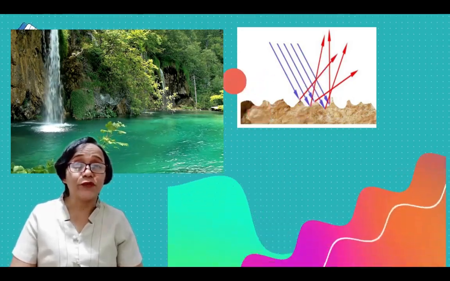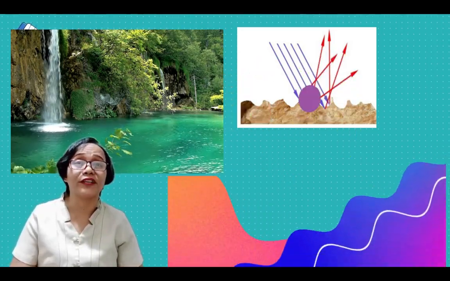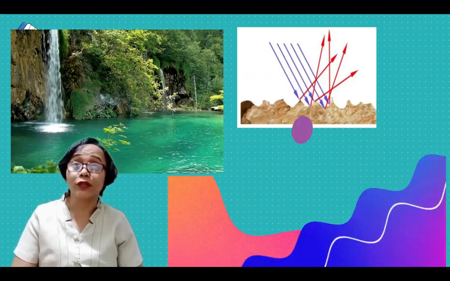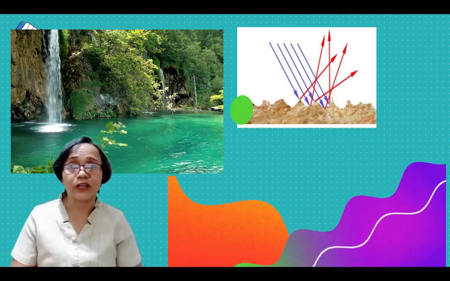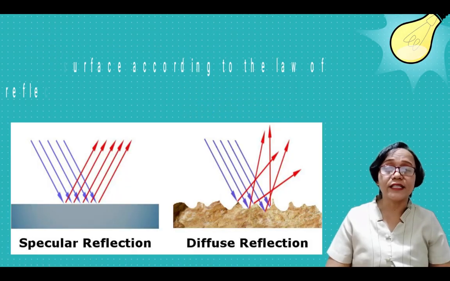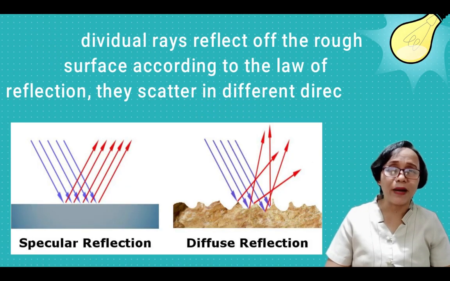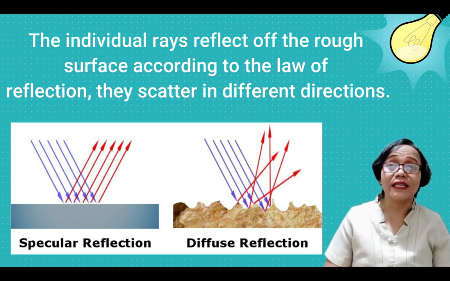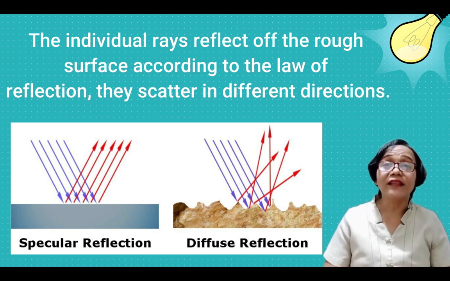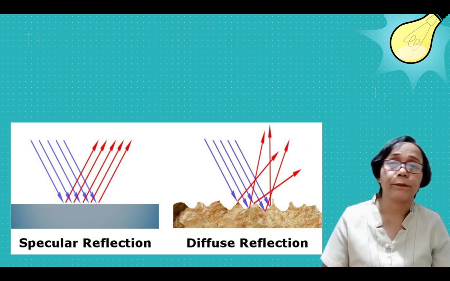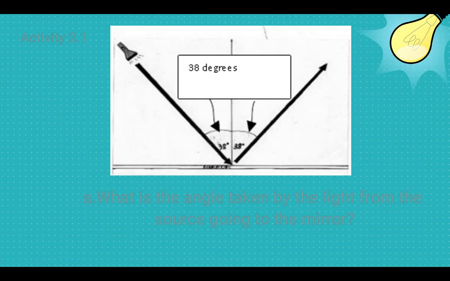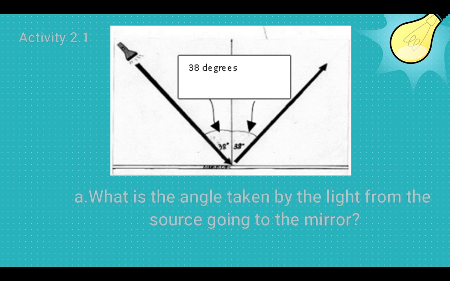Subsequently, when the individual rays reflect off the rough surface according to the law of reflection, they scatter in different directions. The result is that the concentrated bundle of rays of light that is incident upon the rough surface is reflected diffusely.